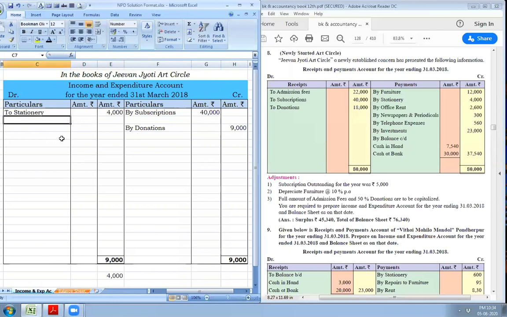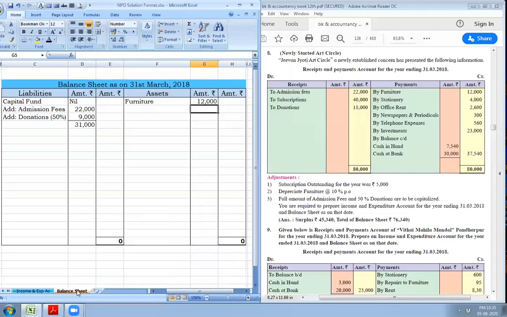Next is office rent. Amount is rupees 2,600. Next is newspapers and periodicals. Amount is rupees 300. Next item, to telephone expenses, amount rupees 560.